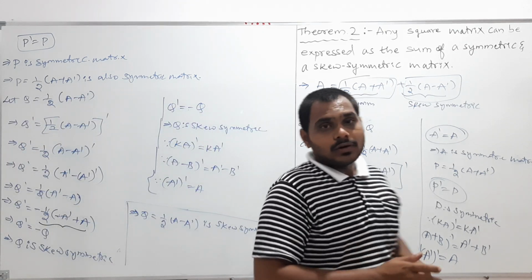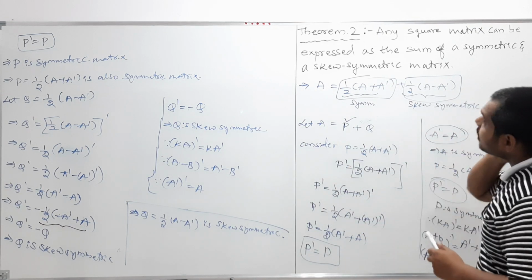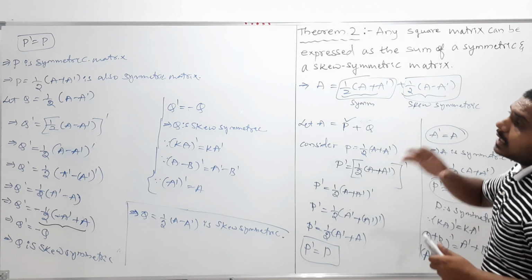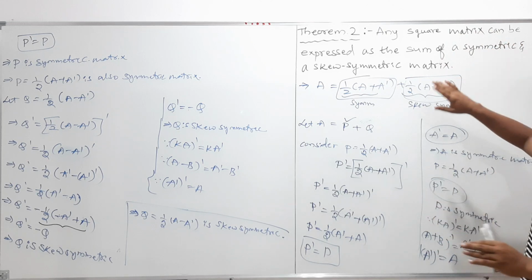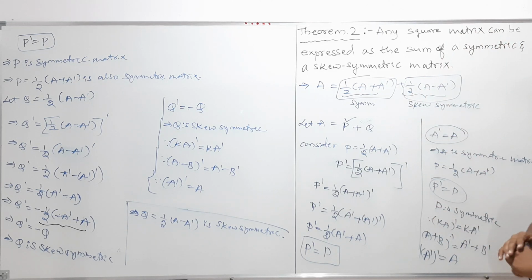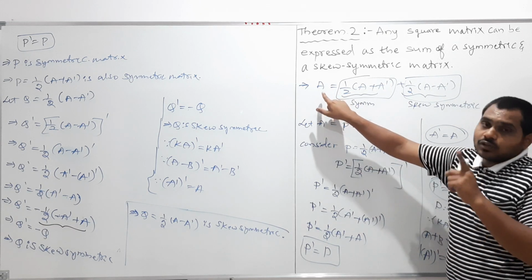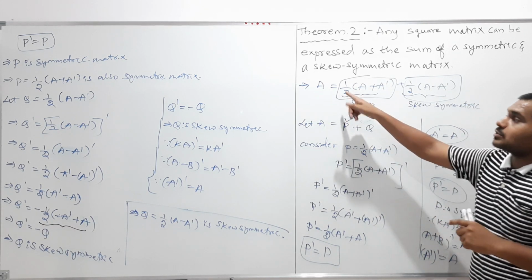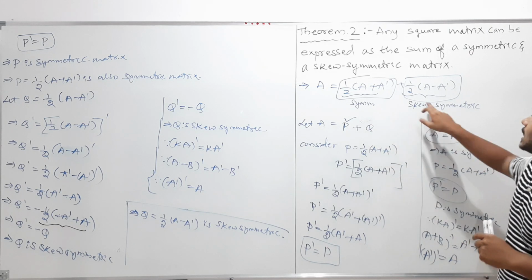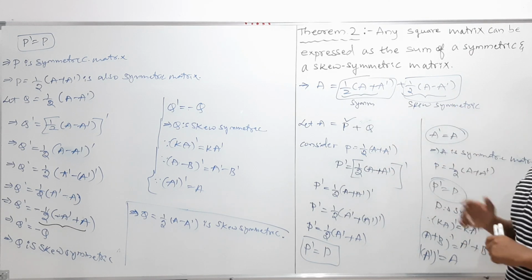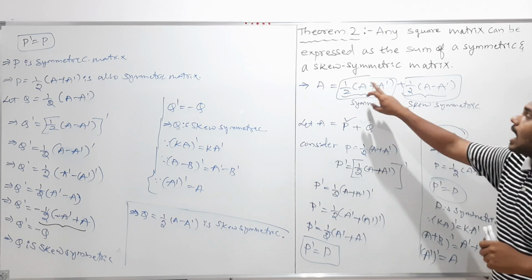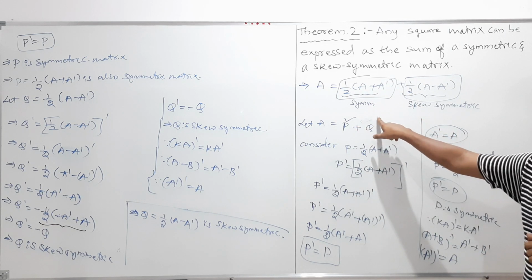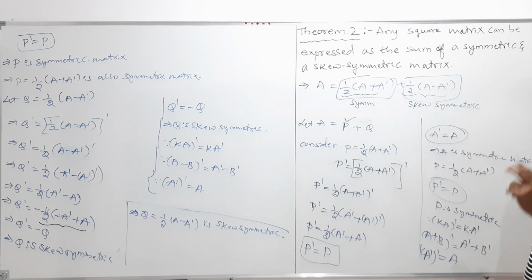So my dear students, now onwards you can observe, if they ask you to express any matrix A as the sum of symmetric and skew symmetric matrices, for example, they'll give you questions like this. They give you one matrix A and ask you to express the matrix A as the sum of a symmetric and a skew symmetric matrix. If they ask this, you should find half into (A plus A dash) and half into (A minus A dash). Half into (A plus A dash) will give you the symmetric matrix, and half into (A minus A dash) will give you the skew symmetric matrix. Clear? I hope you understood.